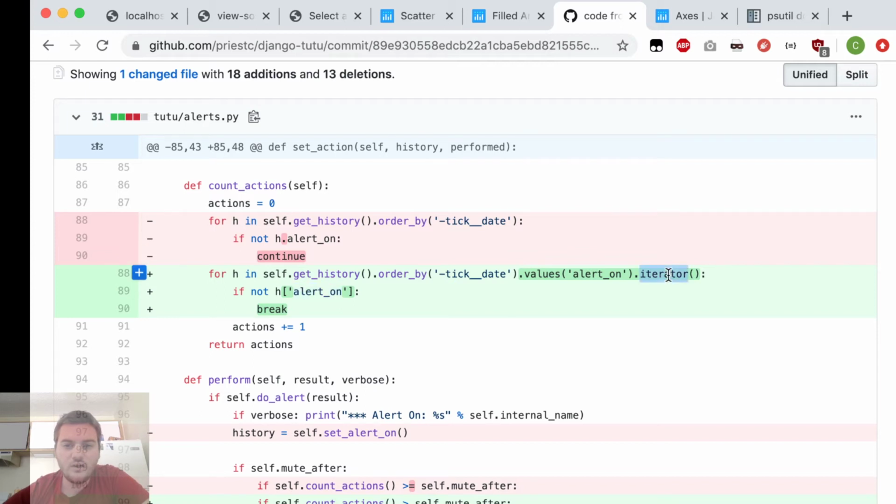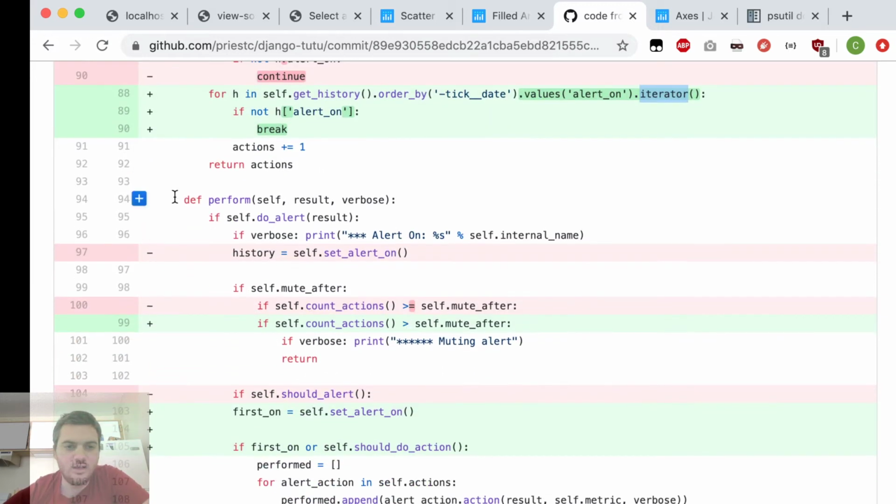And then dot iterator tells the query set to not return all of the values at once. It just returns one at a time. And this is important because we're going to break, and so we don't need all of these values. We only need them up until the point we see our first alert off. And so that's just an optimization.